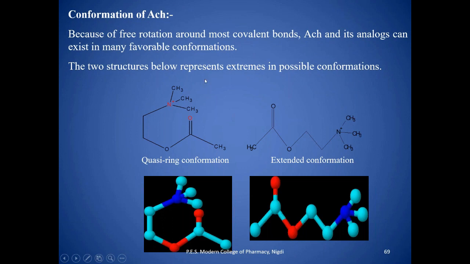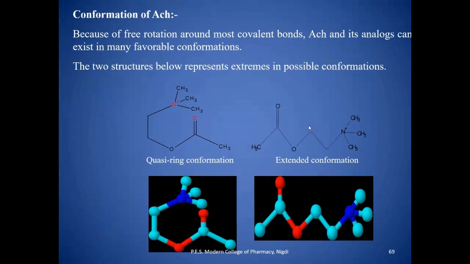So two structures are represented. One is a quasi-ring conformation and this is an extended conformation. What does this quasi-ring conformation mean? Here the cationic and anionic regions of acetylcholine get closer to each other and form a ring-like structure, which is known as a quasi-ring conformation. It is also called a pseudo ring conformation. And the extended conformation is this one, meaning both are away from each other.